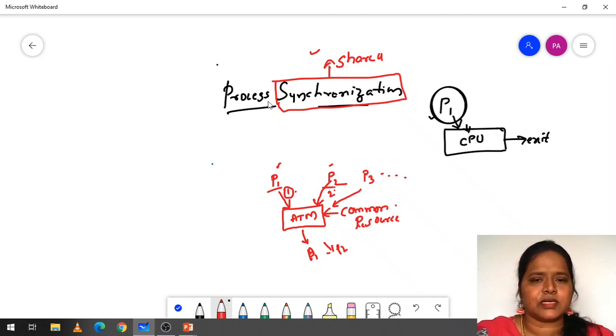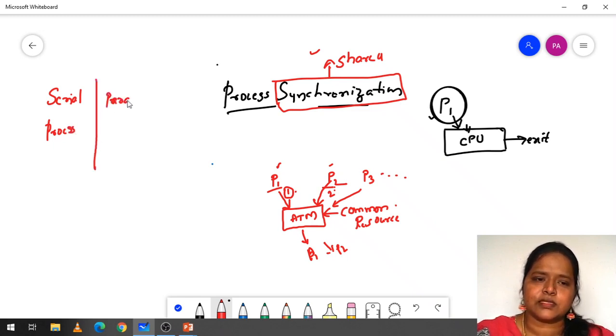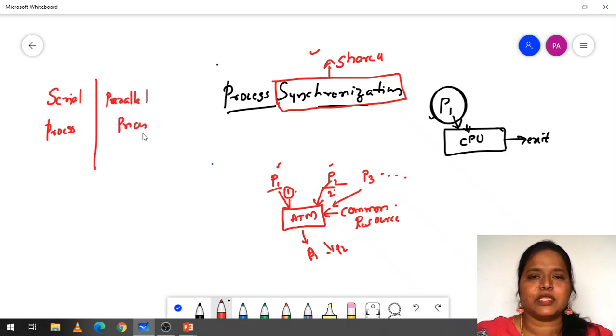Here, there are two different types of processes. The first one is the serial process, and the second one is the parallel process. This is the first one. This is the second one, serial process and the parallel process. So here, the ATM comes under the example of serial process.